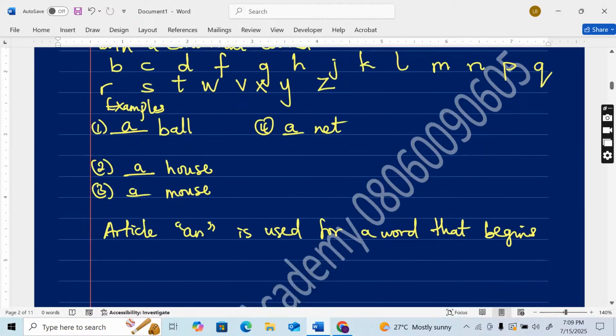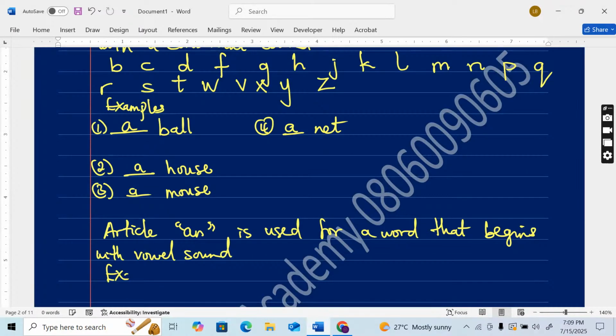Article "an" is used for a word that begins with a vowel sound. I did not say that begins with a vowel letter. So don't just be on the lookout for letters. Be on the lookout for sound. And you need to listen when the words are pronounced.